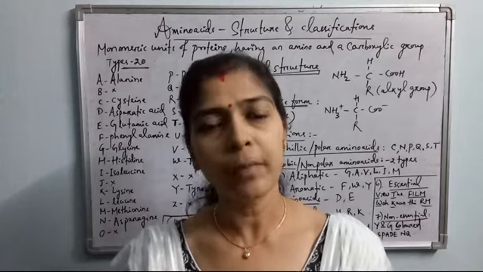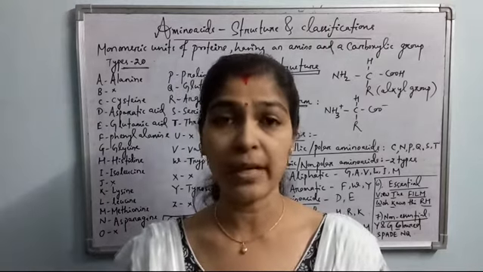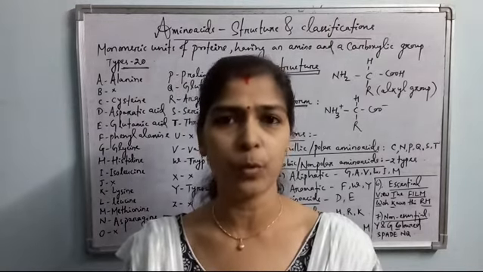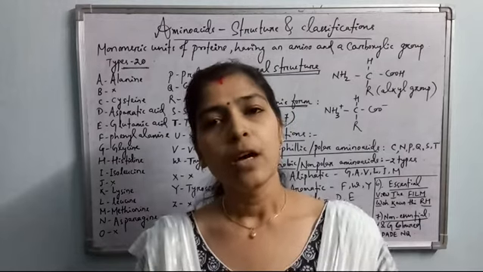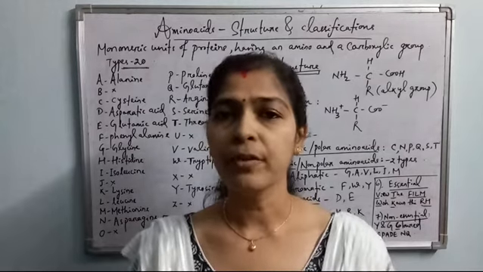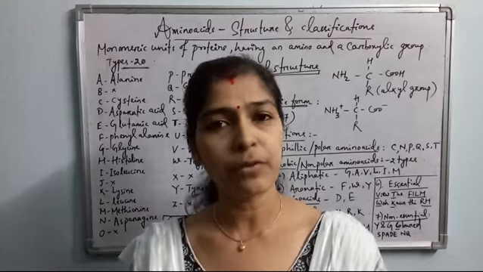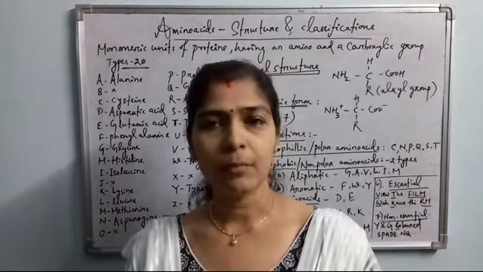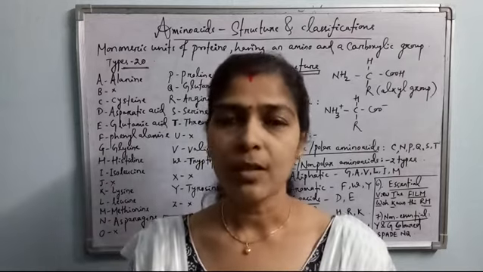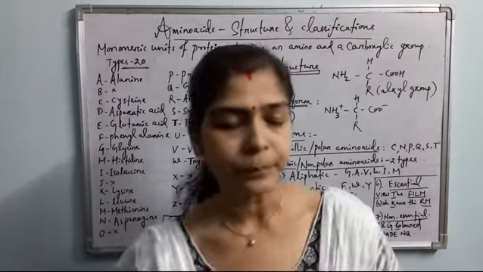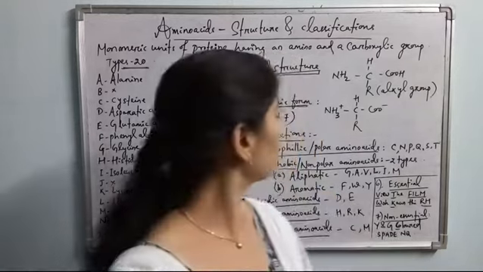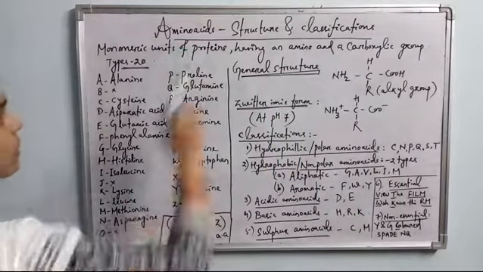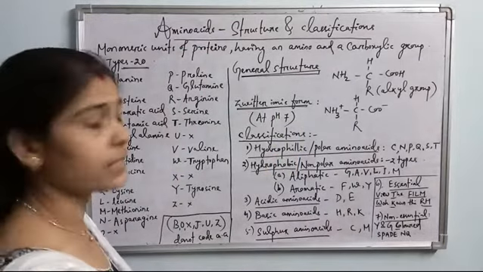Amino acids are the building blocks of proteins. Building blocks means monomeric units of proteins. What is the composition of an amino acid, what are the types of amino acids, how they are classified, and how they make the proteins. All these things we'll discuss. Let's have a look. Amino acids, structure and classification, today we'll discuss.